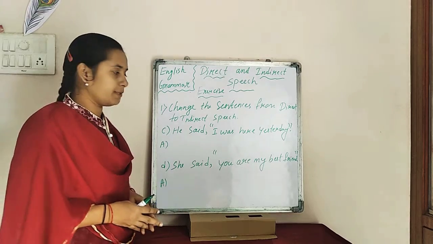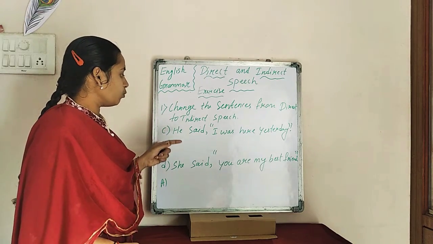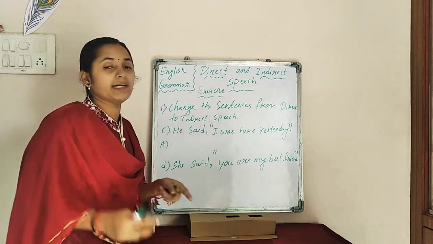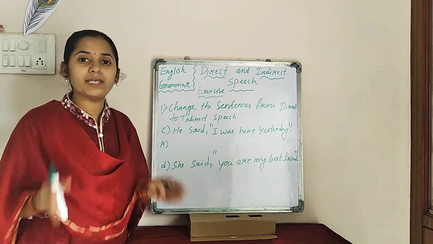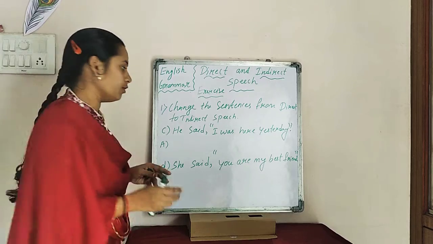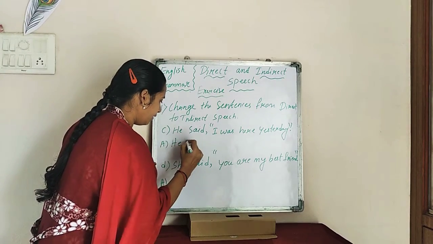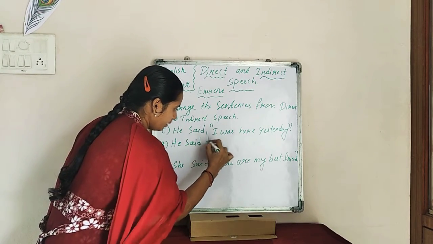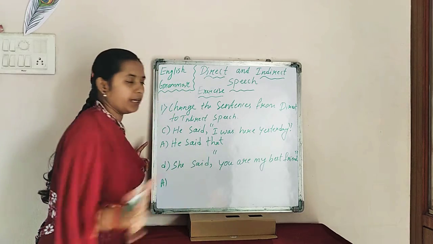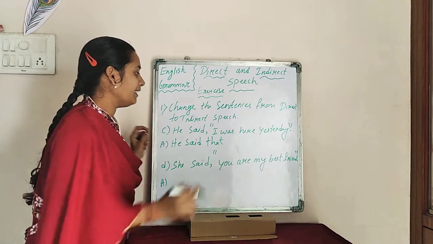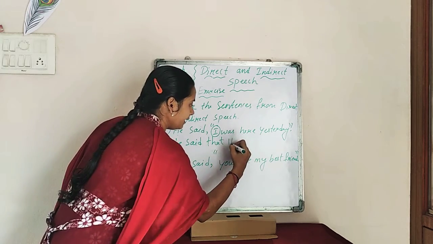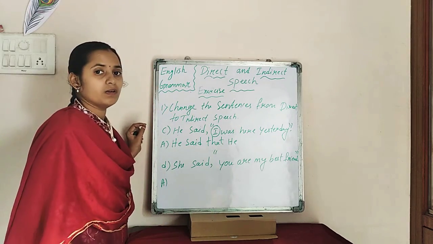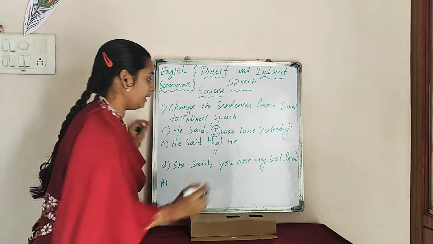Now, moving to the next bit, you can see here, C bit is what? He said, I was here yesterday. Okay? Now, how to start this? He said that, remove the inverted words. He said that I. So again I, he is there. He said that he, okay, he said that he was